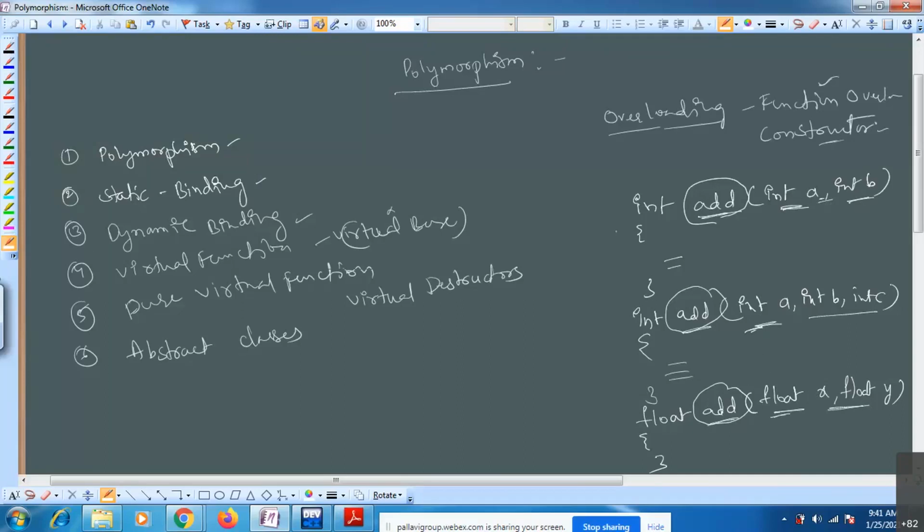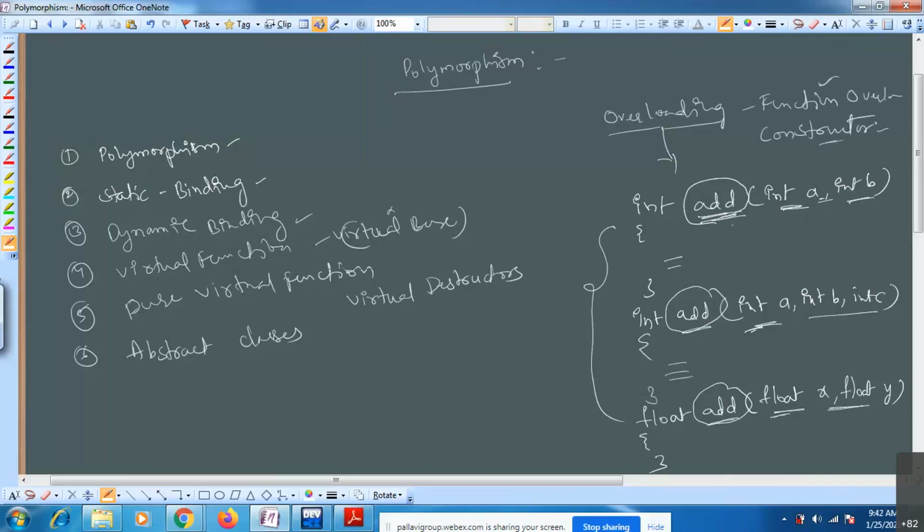This concept is called overloading of a function. The same function name, differing in number of parameters or data type of parameters, is called function overloading. Here I have considered three functions.